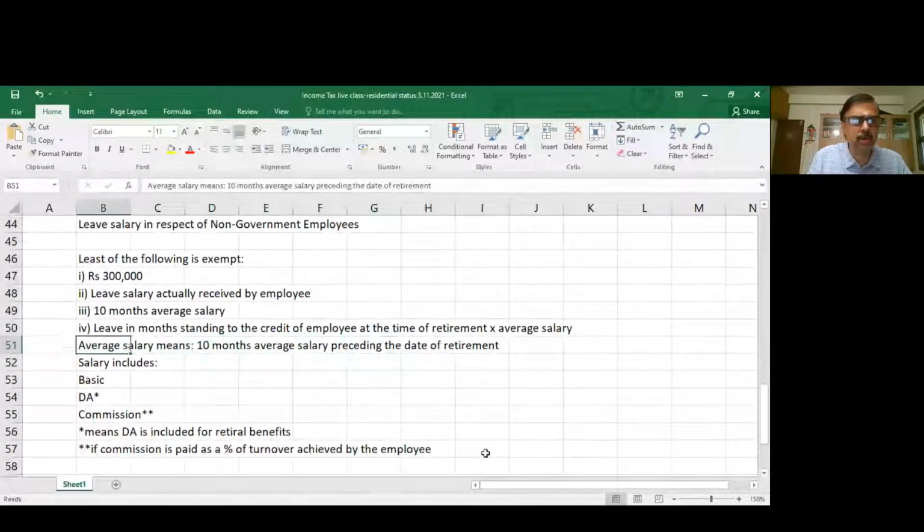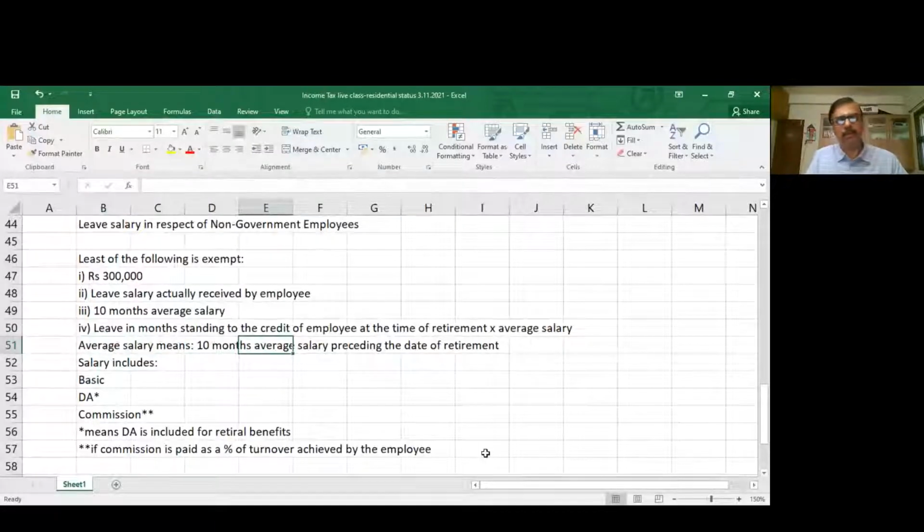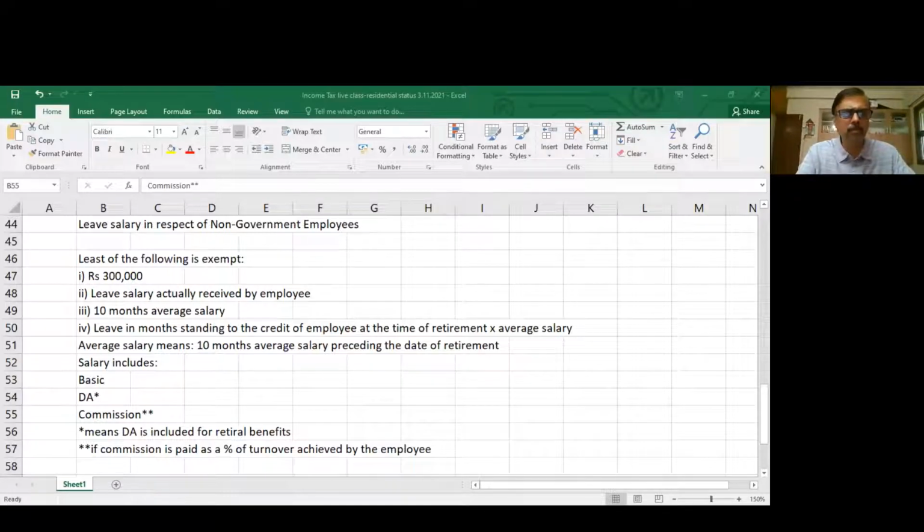Average salary has a common meaning, both for point 3 and point 4. The common meaning is 10 months average salary preceding the date of retirement. Salary includes three components: basic, DA star, commission star. And you have to calculate the taxable component or the amount which is exempt from tax. All of you are able to understand what we discussed? Is there any doubt? Anyone has any doubt in this, or need any clarification? I'll work out a problem now, and then you can understand it much better.